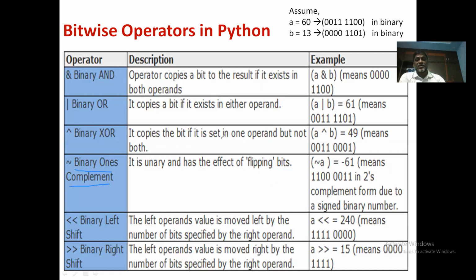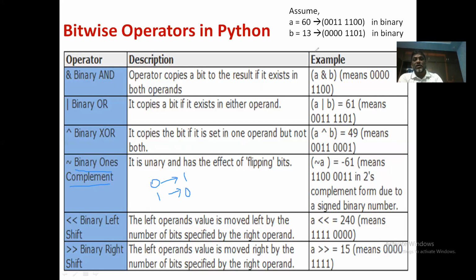Binary ones complement. It simply flips the bits from 0 to 1 and 1 to 0. That means negates the bits. If it finds a 0, it negates the 0 to 1. If it finds a 1, it negates the 1 to 0. That means 0, when applied with this ones complement operation, it will be converted to 1. If you have 1 in the number, then 1 will be converted to 0.